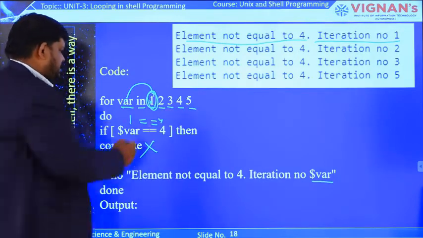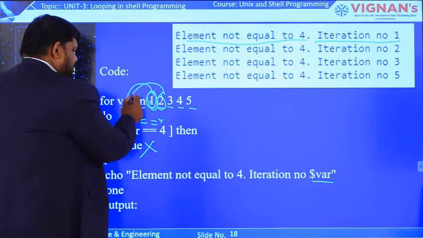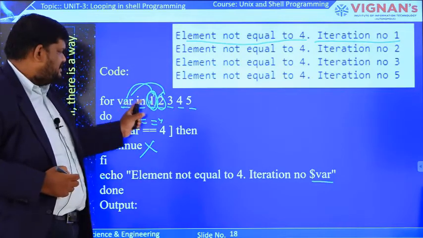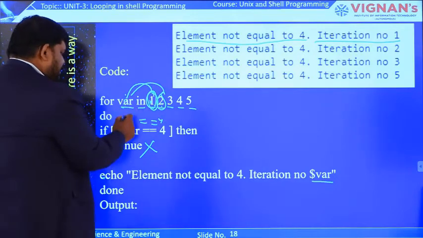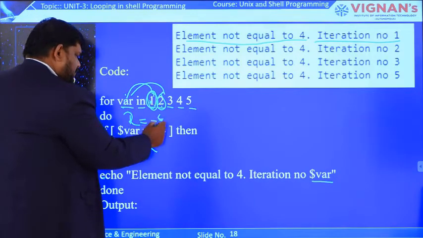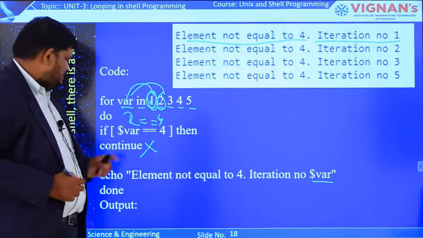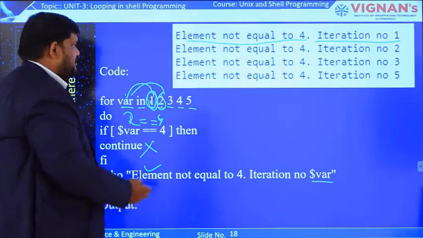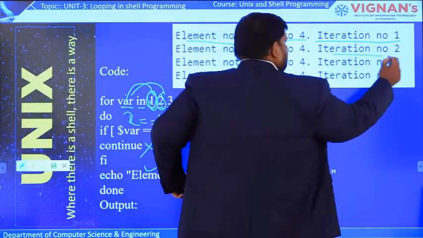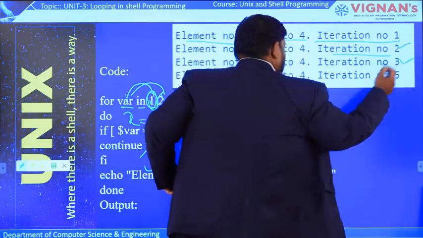Now in the second iteration, the second item is assigned to this variable. Now var contains the value 2. Again it verifies whether 2 is equal to 4. The answer is false, so the continue statement will not execute. After that, this echo statement executes, and the output is iteration number 2. Like that, iteration number 3.